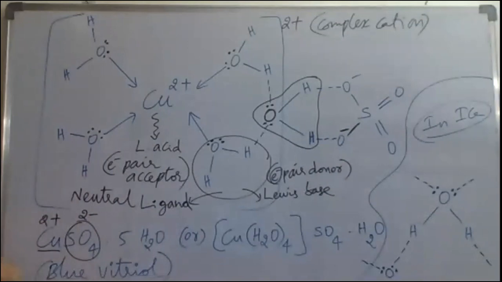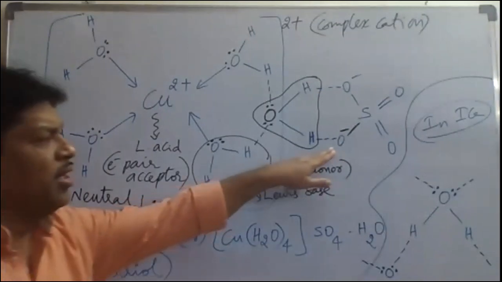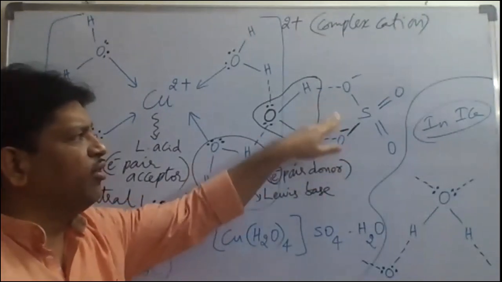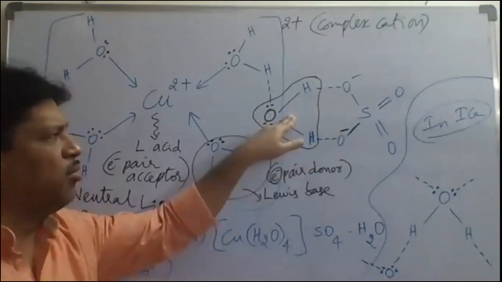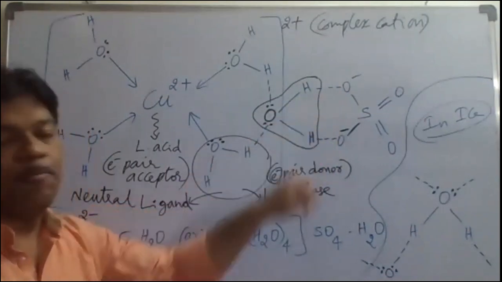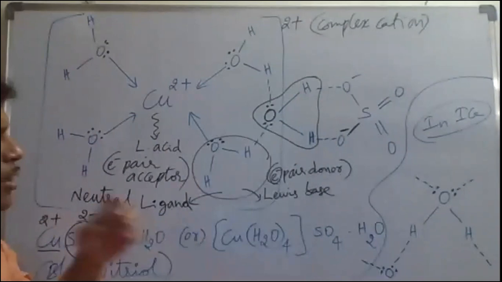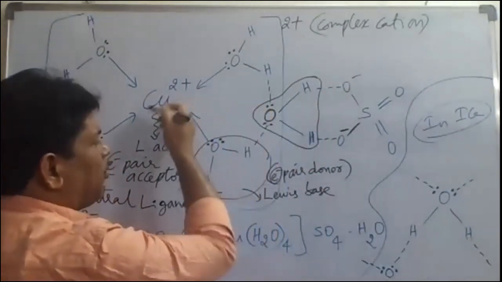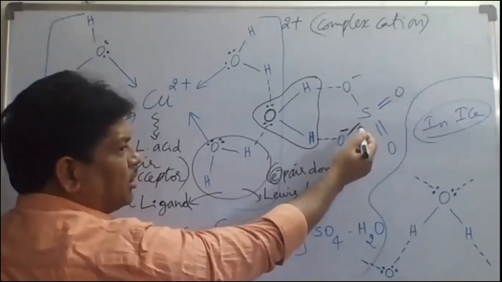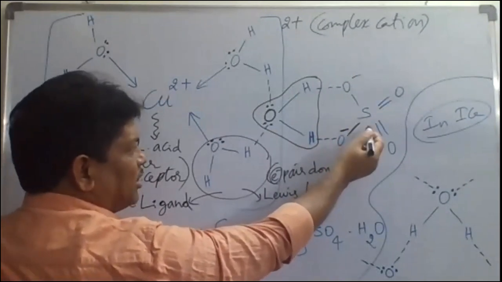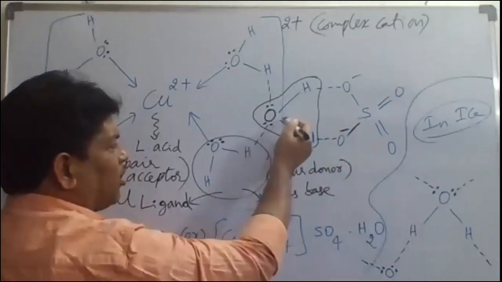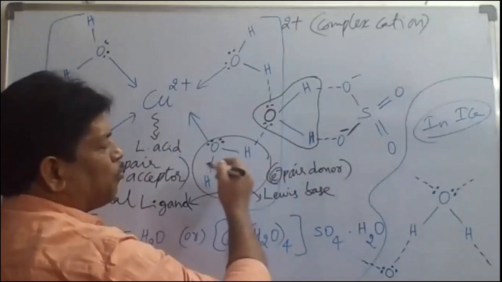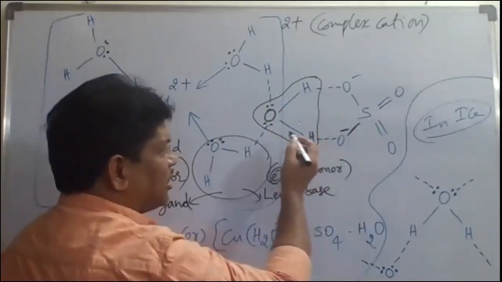So in this way, what we have to understand is that between the O- atoms and the hydrogen atoms of the water molecule, there will be hydrogen bonding. So this one H2O molecule is linked to this copper and also linked to sulfate. So sulfate is linked, and copper is linked indirectly through this water molecule.